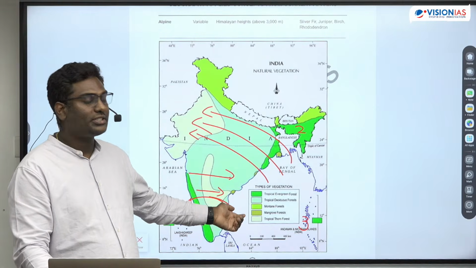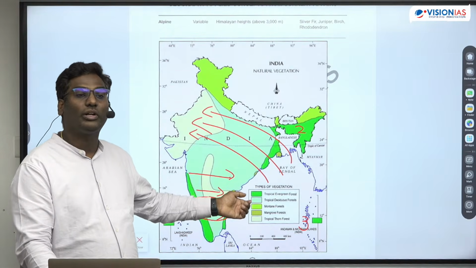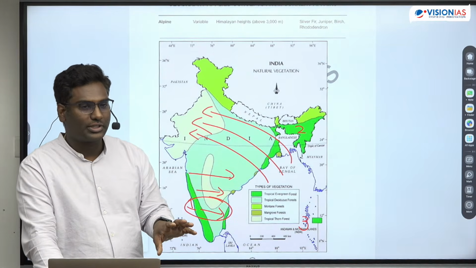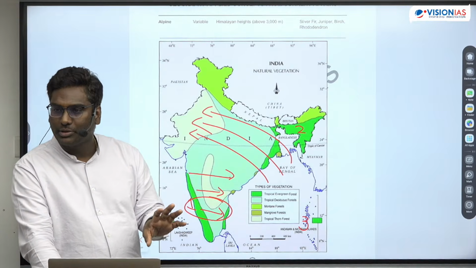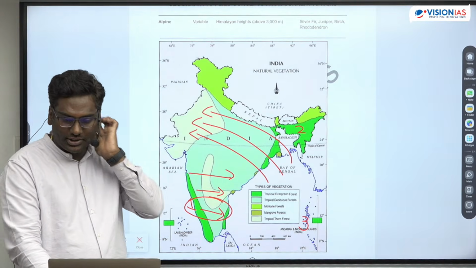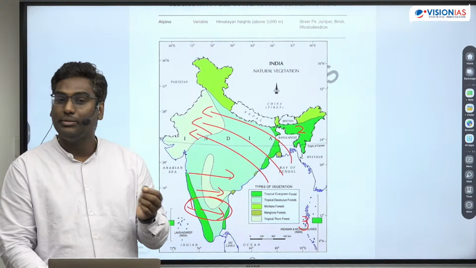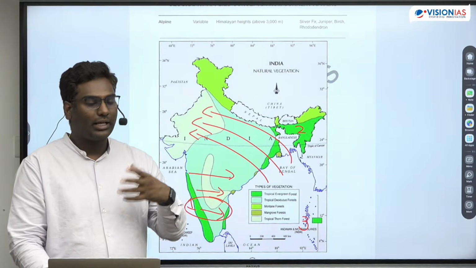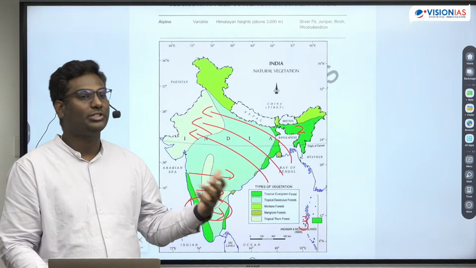Dry deciduous forests will receive somewhere 100 to 150, so around 100 centimeters of rainfall, let us say. In that, what you can see is dry deciduous. You can see neem, peepal tree, red sanders, ऐसा species मिल जाते हैं उधर.